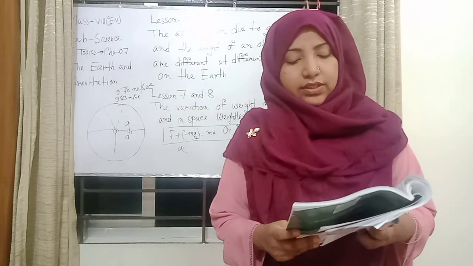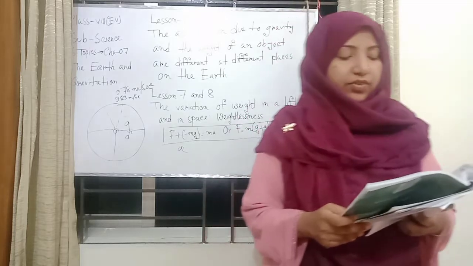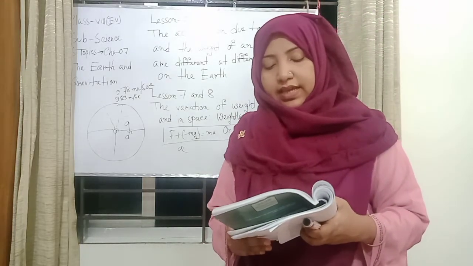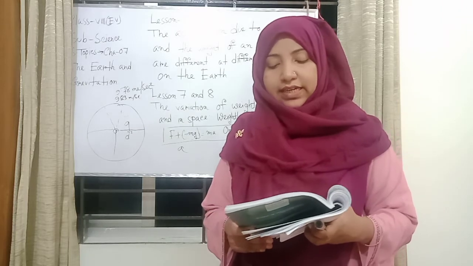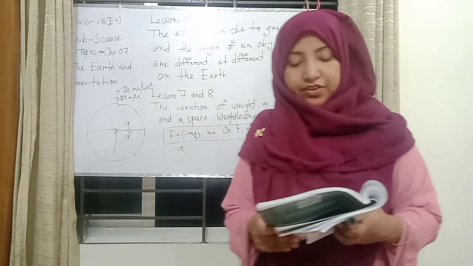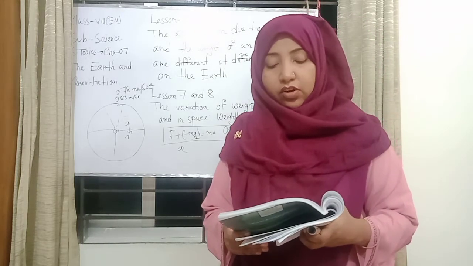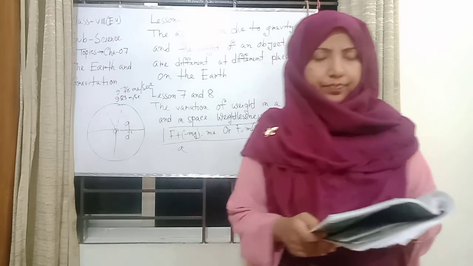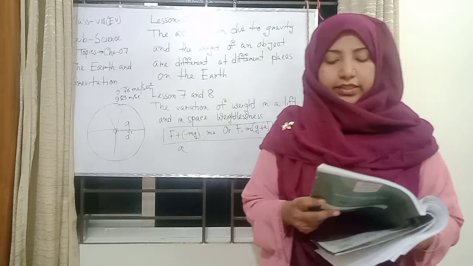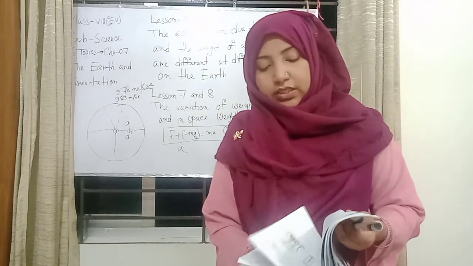The rate at which the velocity of a free-falling body changes due to the force of gravity is called the acceleration due to gravity. The ideal value of the small g, acceleration due to gravity, is 9.8 meter per second square. The amount of material present in an object is its mass. The force with which the earth attracts an object to its center is called the weight of an object.